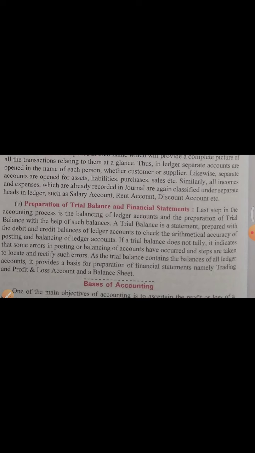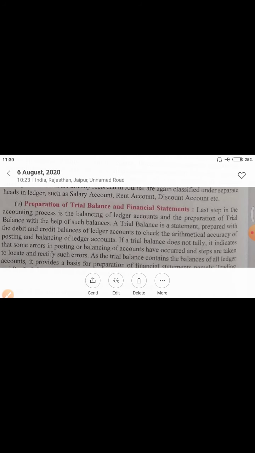On the place of 20,000, you entered 2,000. It means 18,000 is the differential amount that will affect your trial balance. So with the help of trial balance, we can check the arithmetical accuracy of ledger accounts, and after preparing the trial balance, we have to put the data in our financial statements, and financial statements include three statements, that is trading account, profit and loss account, and balance sheet.